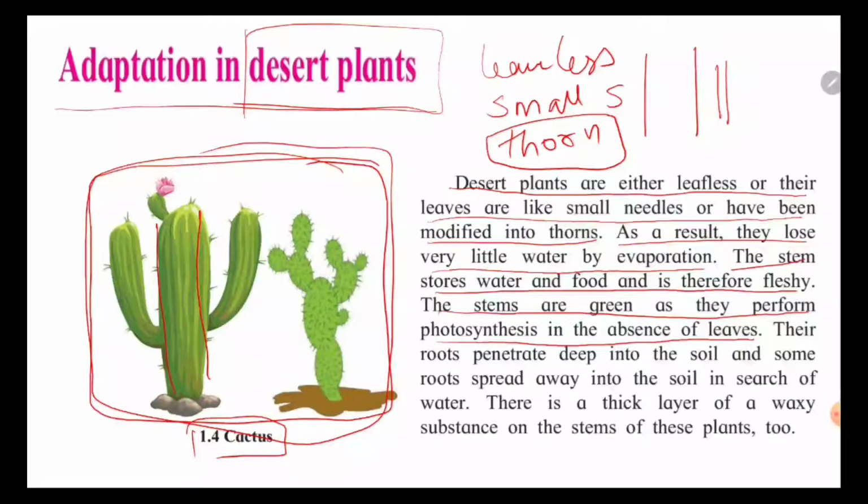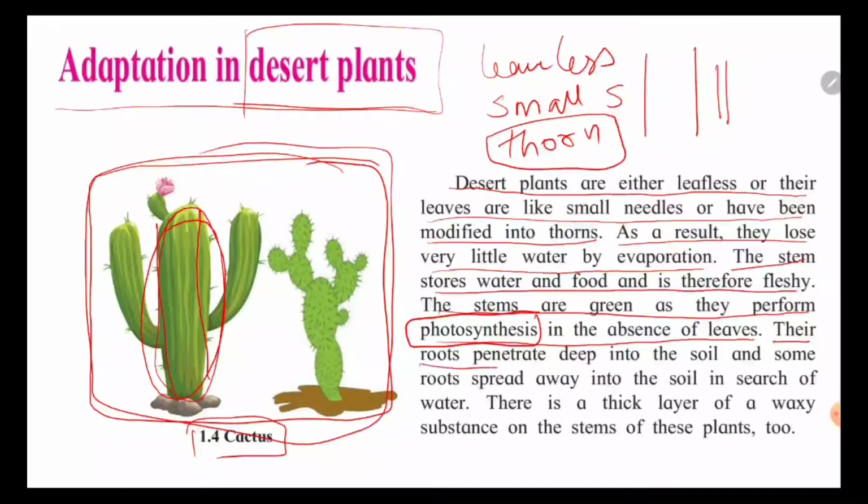All the plants we see in our daily life have brown stems, but the cactus has a green stem, because this green stem itself performs photosynthesis. Now what is photosynthesis? Photosynthesis is the process of plants making their food. I'll be asking this question when I take the revision, so write it down if you have not written it.